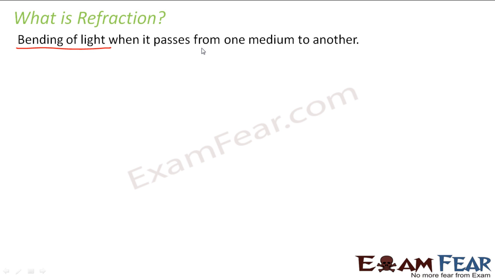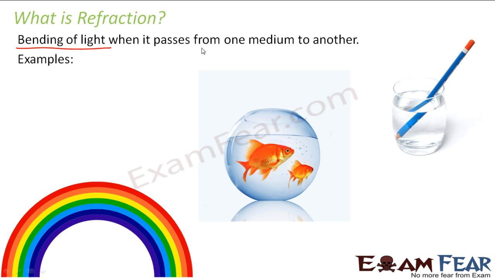For example, when we talked about reflection, we told that when light strikes a boundary and is unable to cross the boundary, in that case it bounces back. But in this case, the light falls on a boundary and it is able to cross the boundary. So it crosses the boundary, it enters the other medium, but it bends. So this phenomenon now is known as refraction. So you understood the difference between the two, right? Reflection and refraction.